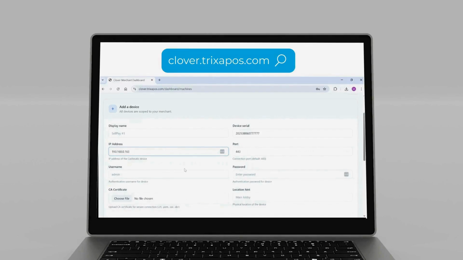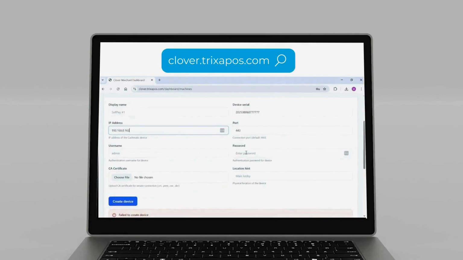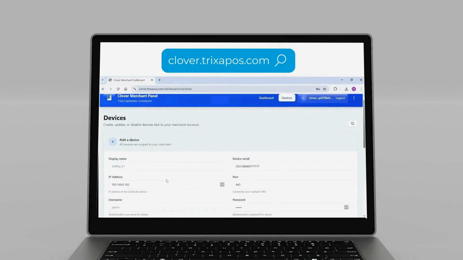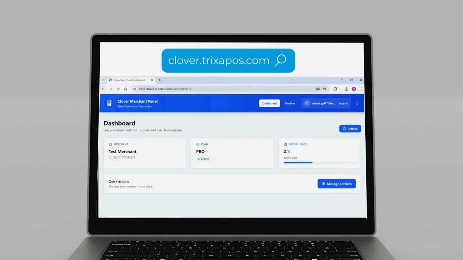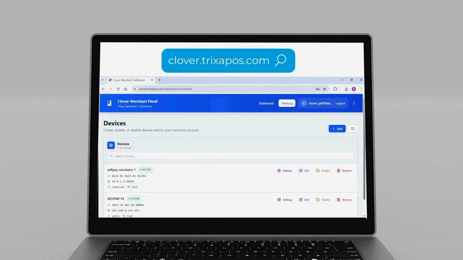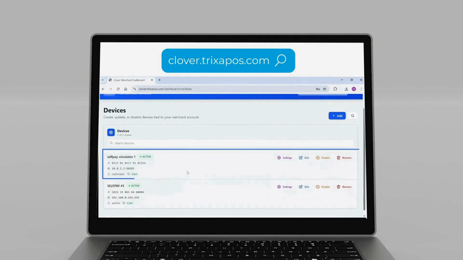Put the username and password for the Cashmatic web panel. Then upload the certificate you downloaded from Cashmatic web panel. Once it's uploaded, create device. Go back to the dashboard. Now if you go back to devices, you will see the device you added.